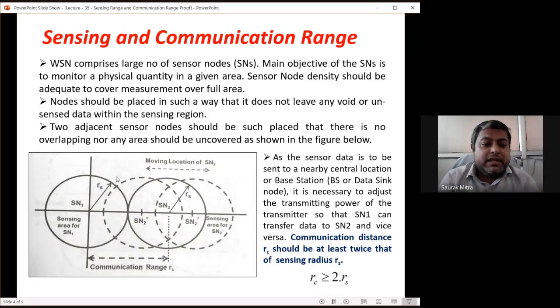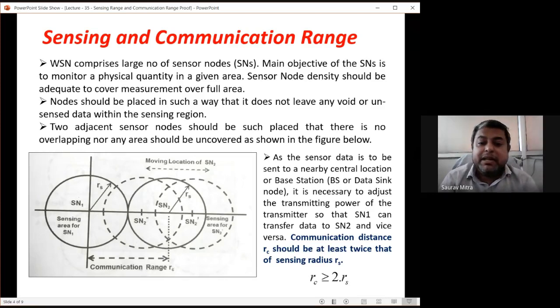Now this diagram also we had seen last day. This was the first node SN1. This is the sensing radius of node N1. This is the dark circle, and this is another node N2. So this dark circle is the node N2 sensing area, and this is the base of node N2, that is the sensor node N2. So two dark circles are the initial conditions.